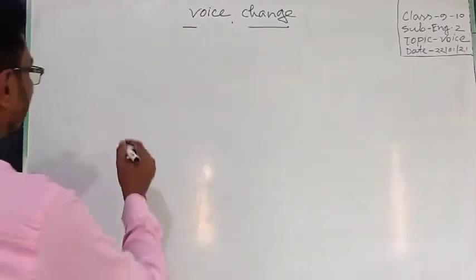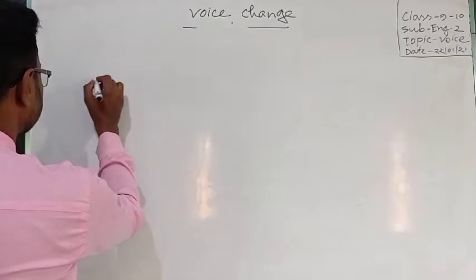Dear student, I am giving you an example, please.